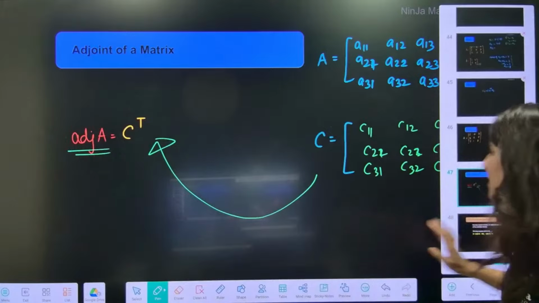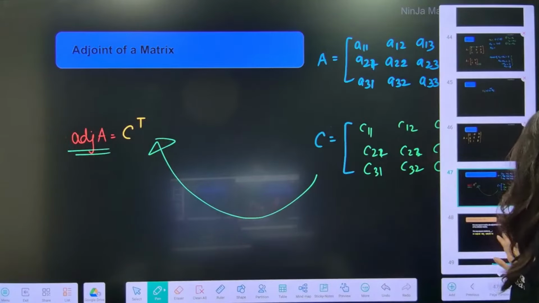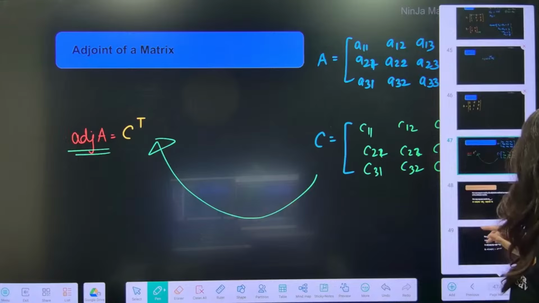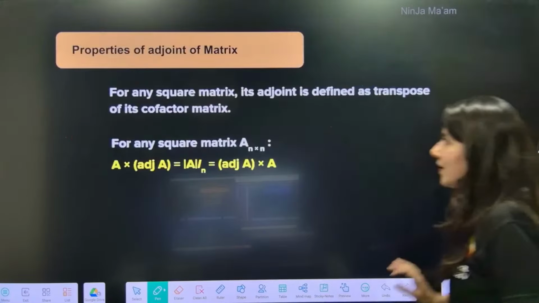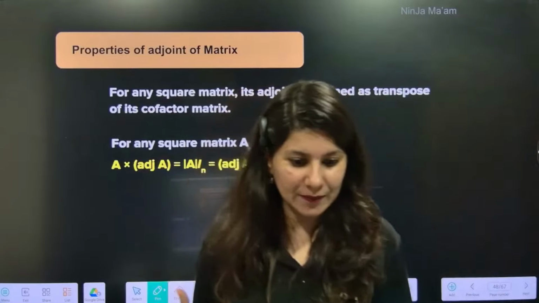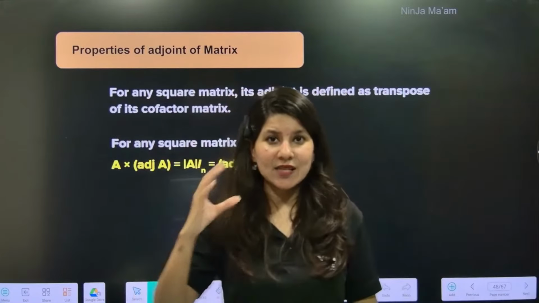It is a slightly longer process, but in JEE Main, you won't be asked to figure out the adjoint of a matrix. Now here comes the next topic, which is highly important.